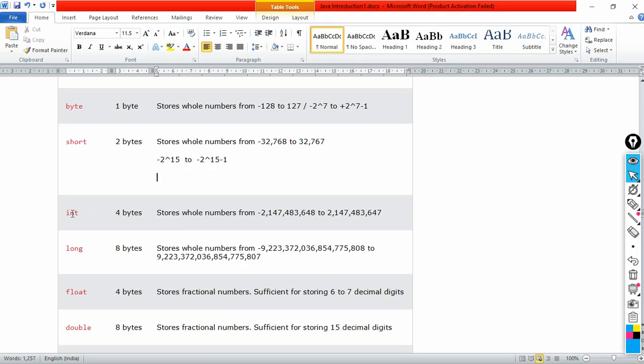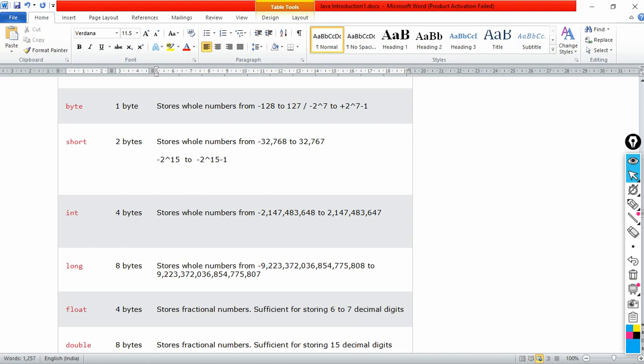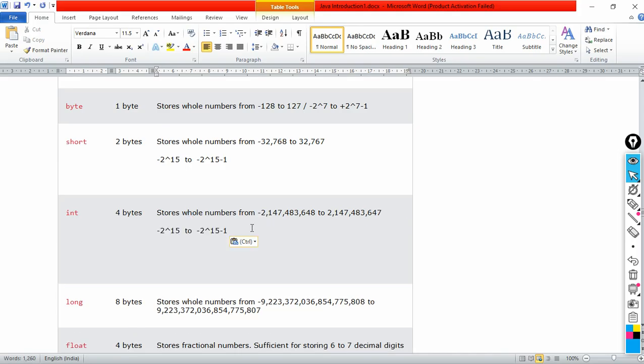Fine. Similarly, 4 bytes means the same. So how can we write this one, please? Tell me, how can I write this particular one? Minus 2 power 15, no, 4 bytes means what? 1 byte is equal to 8 bits, means 8 4s are 32. 32 means 1 is for what? Sign. Therefore how much left? 31. Again, this is also 2 power 31 minus 1, and the value is this much. So you have to remember this one.